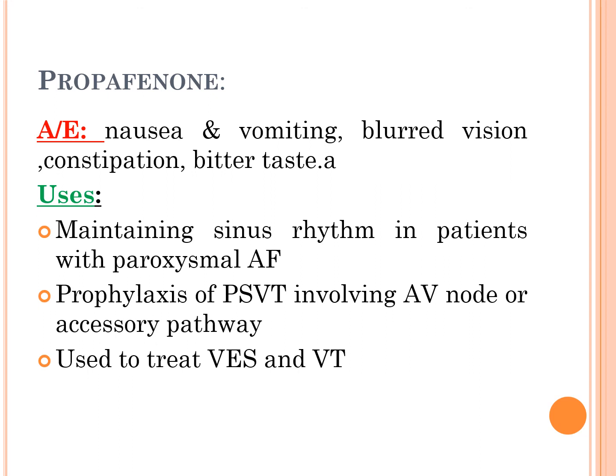Coming to the adverse effects, there are nausea and vomiting, blurred vision, constipation, and bitter taste. Coming to the uses, propafenone is used in maintaining the sinus rhythm in patients with paroxysmal atrial fibrillation. It is used for the prophylaxis of PSVT, which involves the AV node or accessory pathway. It is also used to treat VES and ventricular tachycardias.